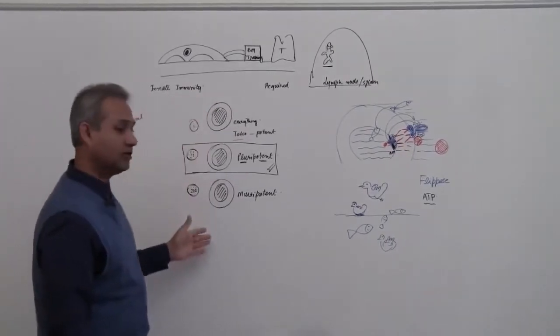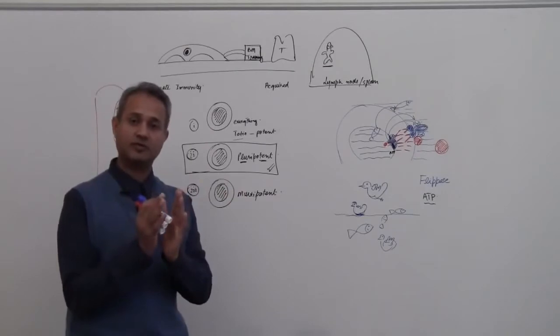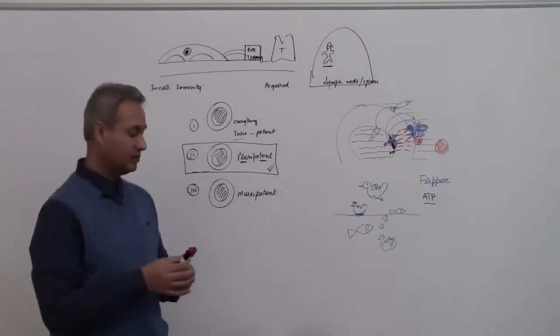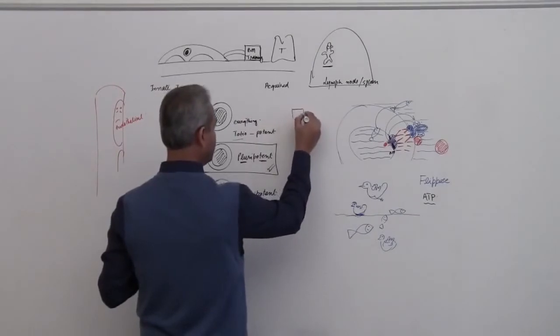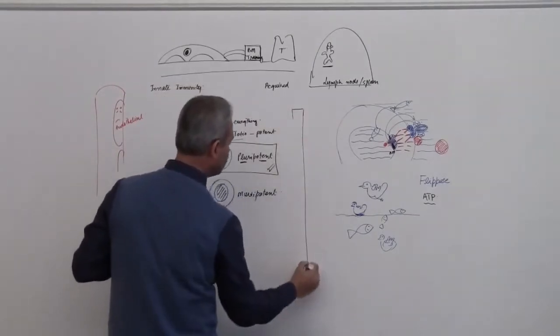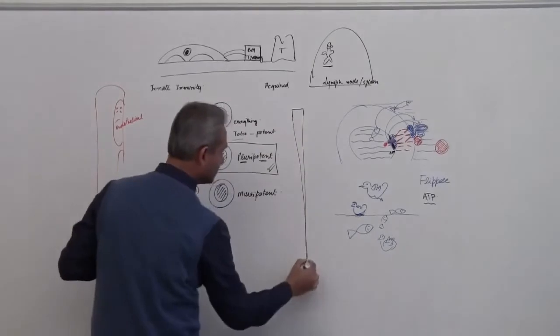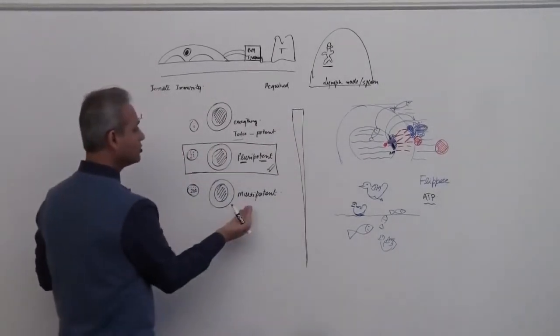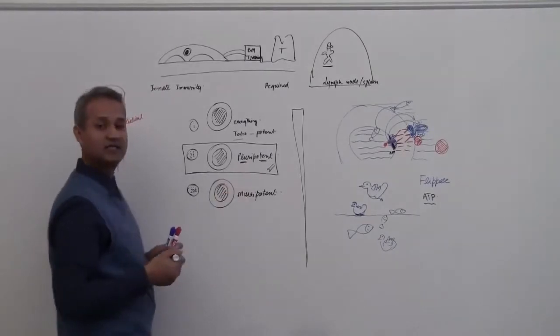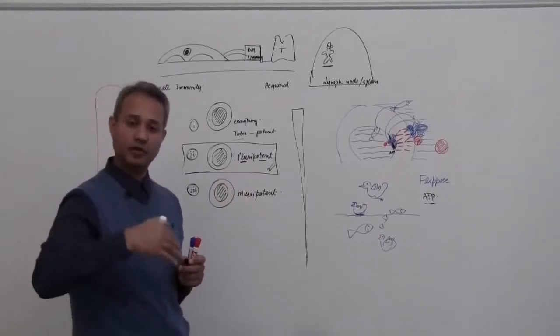And as we keep going down, the potency is going to keep reducing. Right? So if this guy has a potency of this big, then as we keep going down on the scale, you would see the potency would keep reducing. So of course multipotent means it would make lesser type of cells than pluripotent.